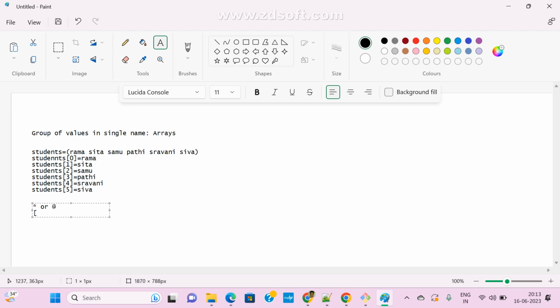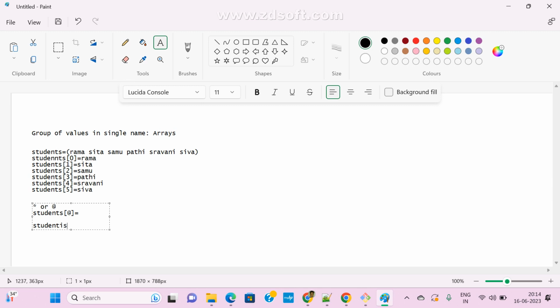See here, if I give students, this is the students variable name, and if I give at, now it will display how many elements? Only one element or all elements? All elements present inside the array. What is my array name here? Students. So it will display all, or else we can use like this also.